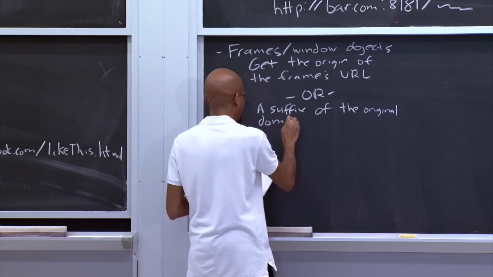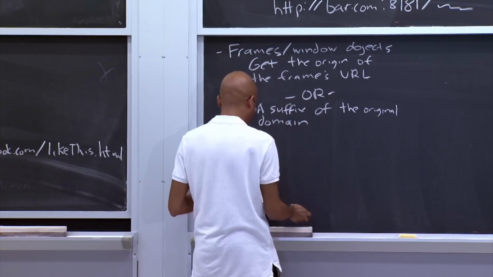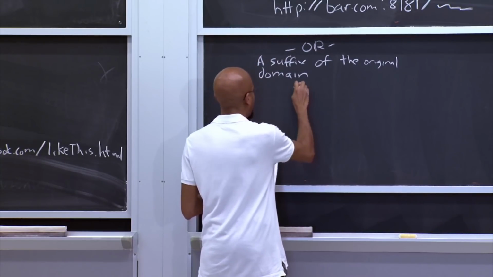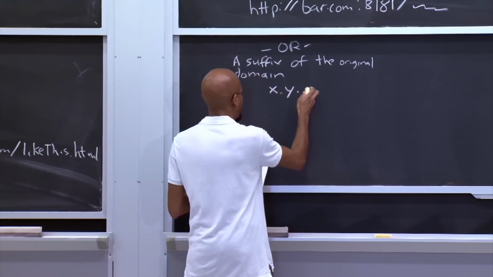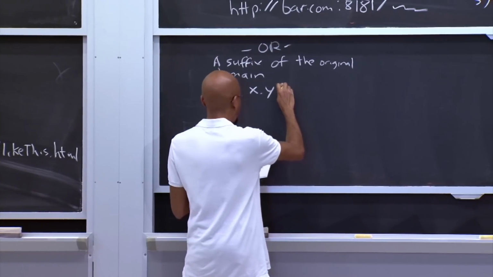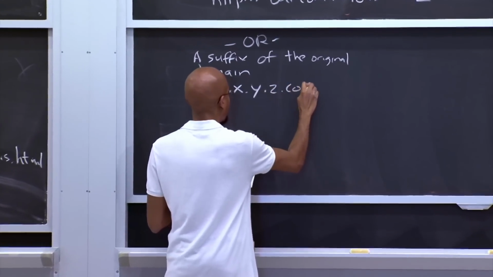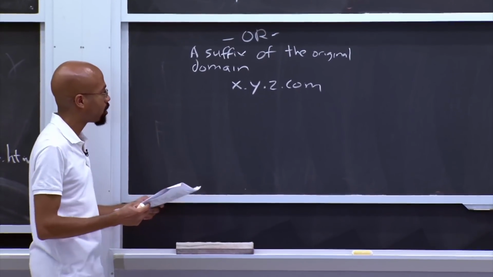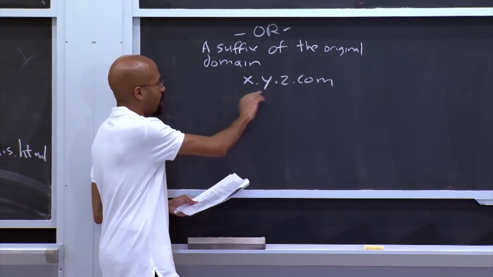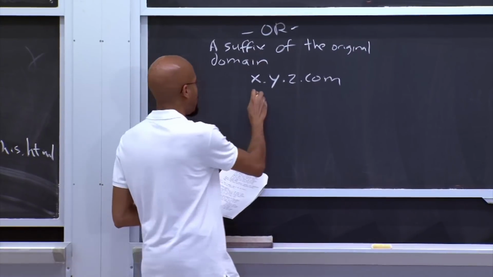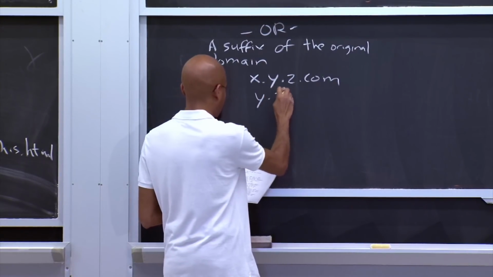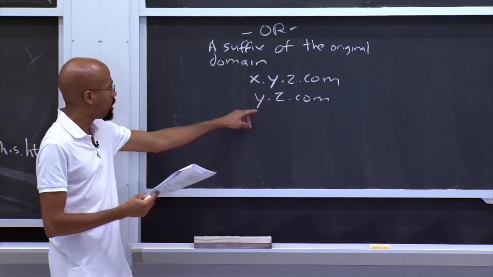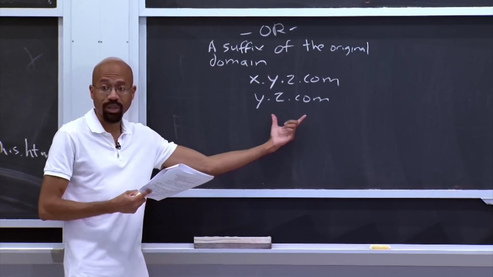So for example, a frame could start off having an initial origin x.y.z.com, right? And so let's ignore the scheme and the protocol for a second. So initially, the page could start off like this. It can then intentionally say, I want to set my origin to be y.z.com, a suffix of that, right?